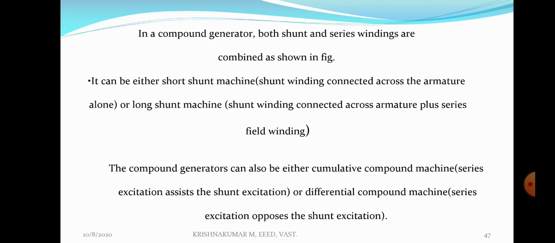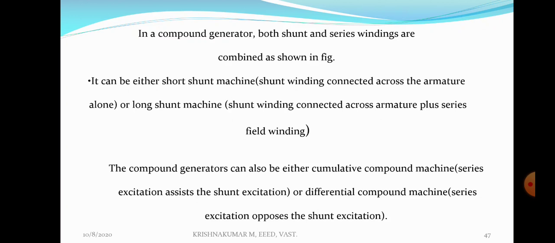What is the difference between cumulative compound and differential compound? In a cumulative compound generator, the flux produced by the series field winding helps or aids the flux produced by the shunt field winding. Resultant flux increases, generated EMF increases in the case of a cumulative compound generator. But in the case of a differentially compound generator, the flux produced by the series field winding opposes the flux produced by the shunt field winding. The resultant flux decreases, induced EMF decreases. That is a differentially compound generator. This is the classification of compound generator.